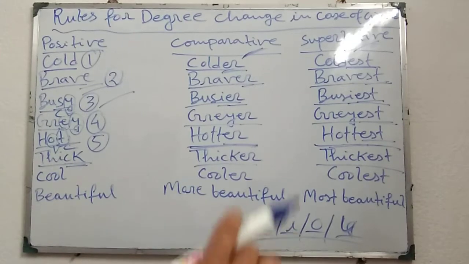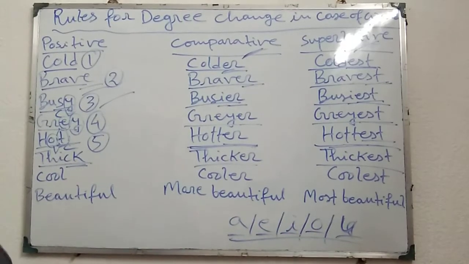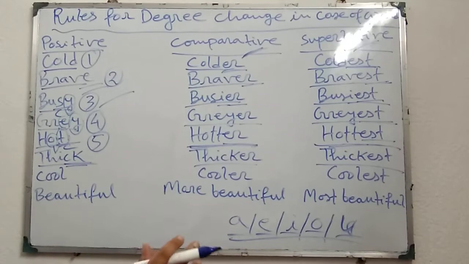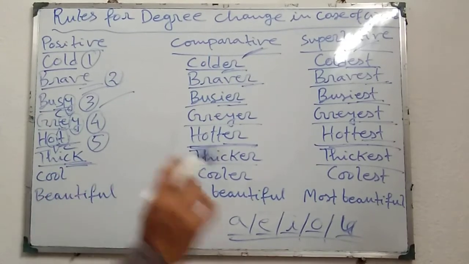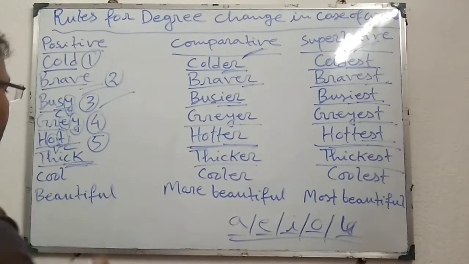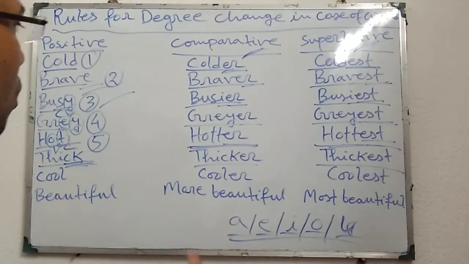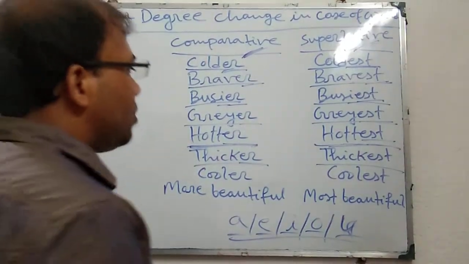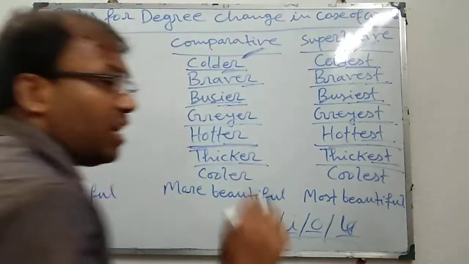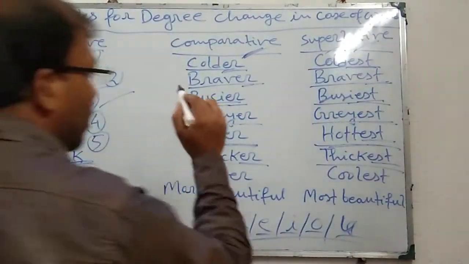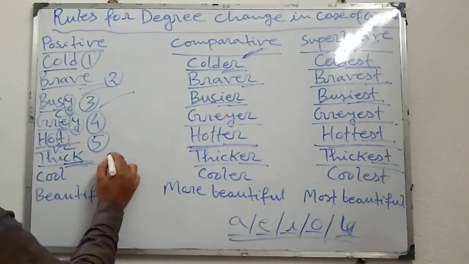If the adjective or adverb ends in two consonants, whether before the two consonants there is a vowel or not, no problem. In that case only er is added to make comparative, and only est is added to make superlative, just like thick, thicker, thickest. This is rule number 6.